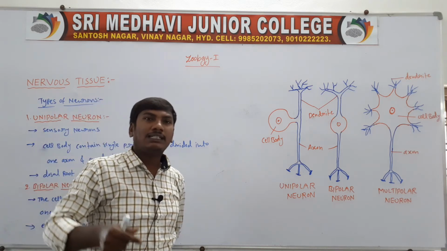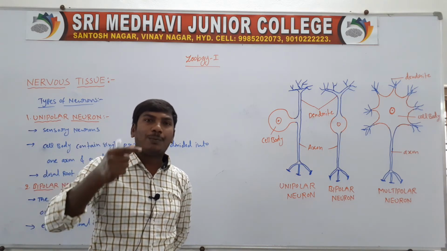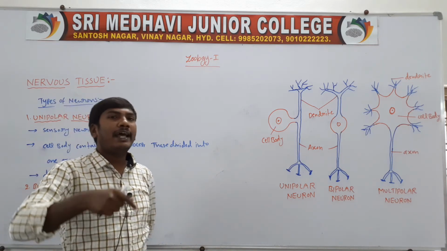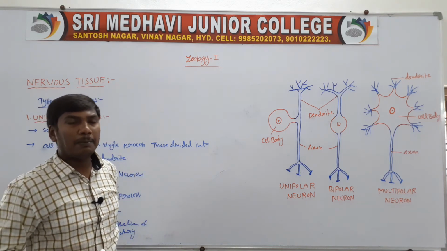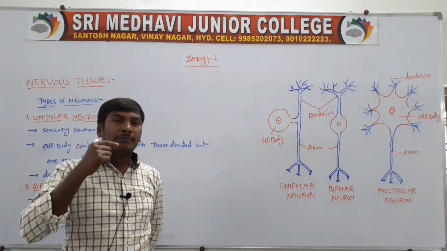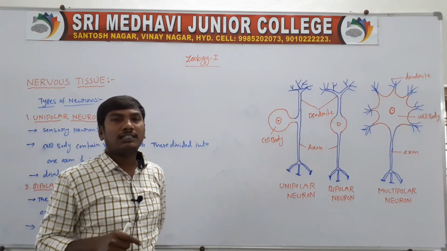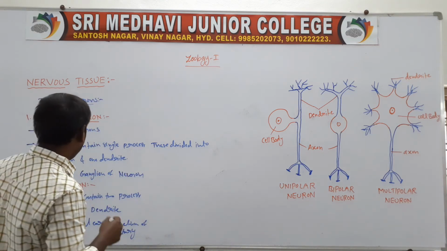Bipolar neurons means the cell body is divided into two processes, two openings. One is the dendrite, another one is the axon. So they are the bipolar neurons present in the eye, the internal ears, and the olfactory epithelium of the nasal chamber.